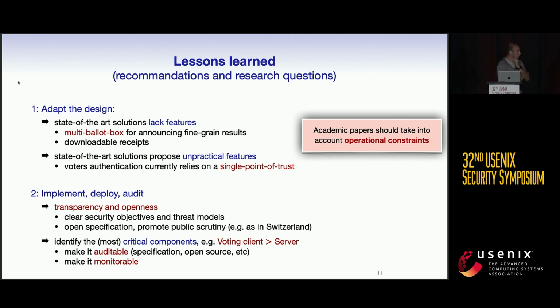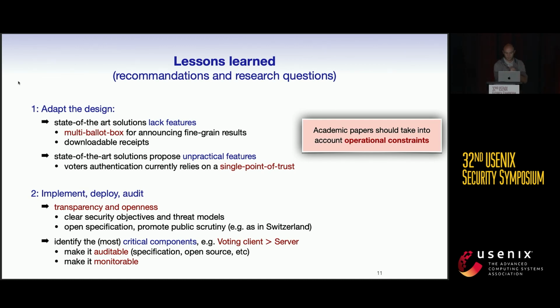And the second point is to identify the most critical components of the system, because when we talked with the different stakeholders, I consider that the most critical component is the server, as usual on the internet. But for this system, for elections, the server is not the most critical component, it was the voting client.